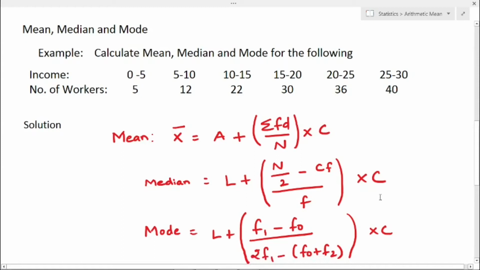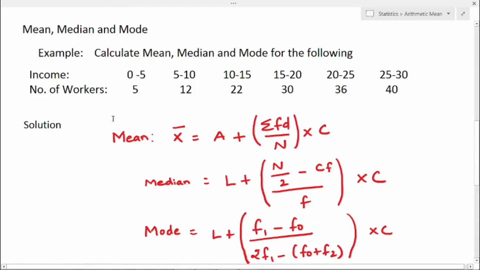In this video, I am going to explain how to find the value of mean, median, mode in the case of frequency distribution. So here we have an example. In this example, we have income and number of workers given. Income, that is 0 to 5, 5 to 10 and so on till 25 to 30 is given. So this is of the form continuous series.